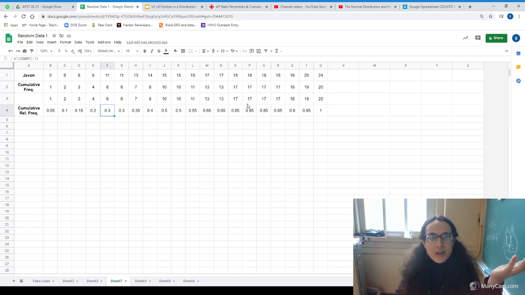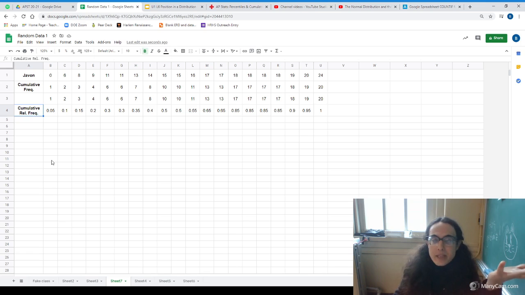So we could say here, okay, this is 85%. So we could say 18, the value 18 is at the 85th percentile. A 19-point game would be at the 90th percentile, and so on. So really, the percentiles are just a way of expressing cumulative relative frequency. Cumulative relative frequency is sort of the fundamental thing there.